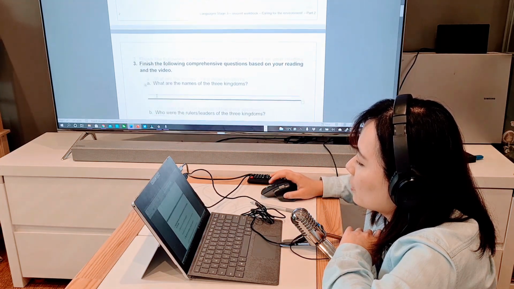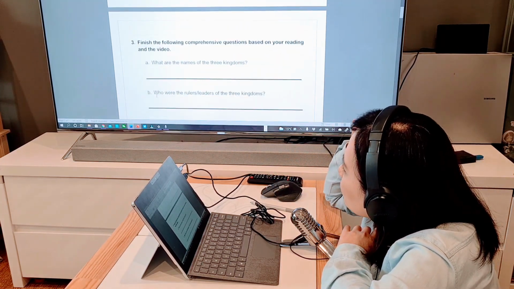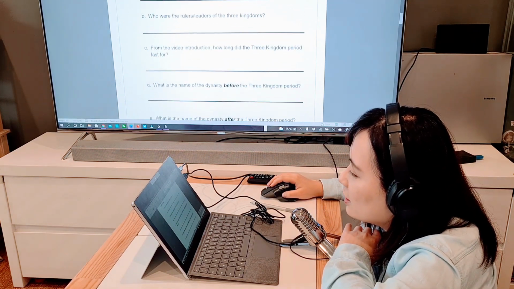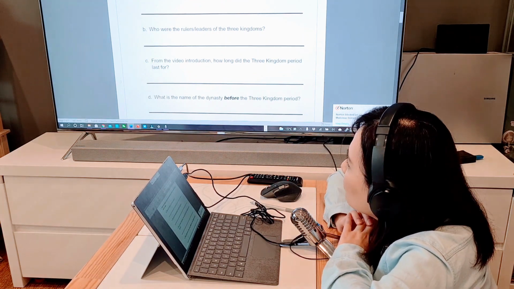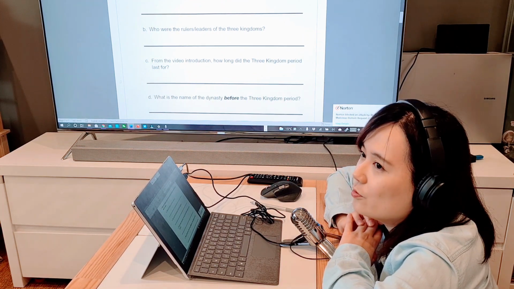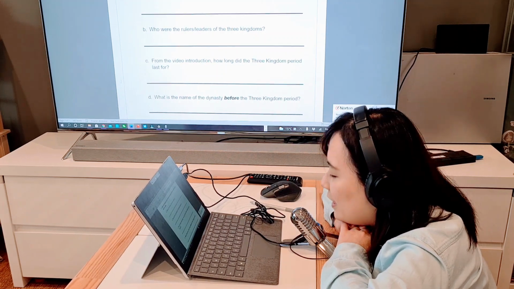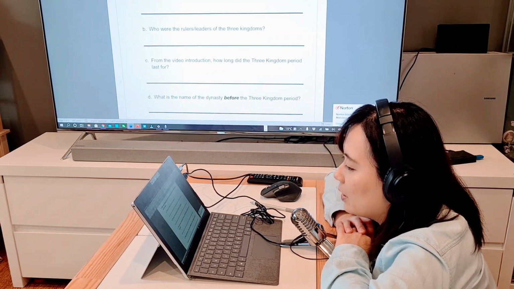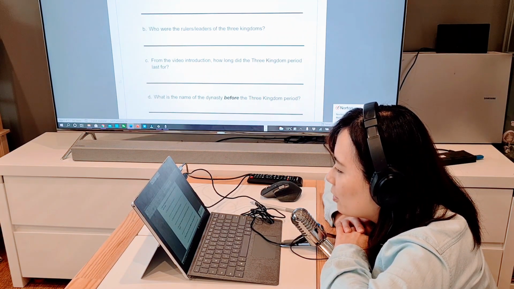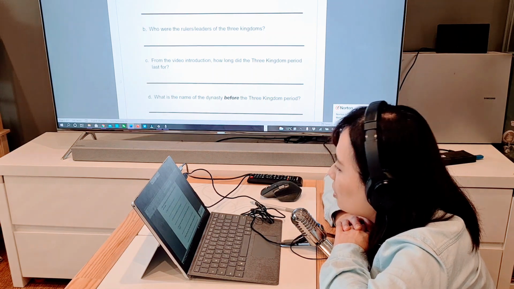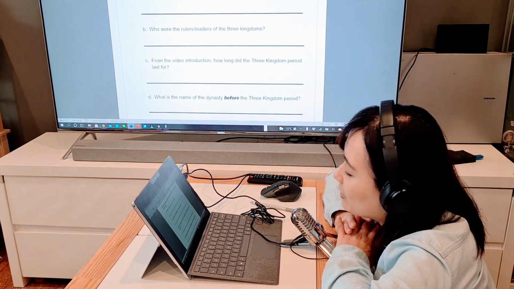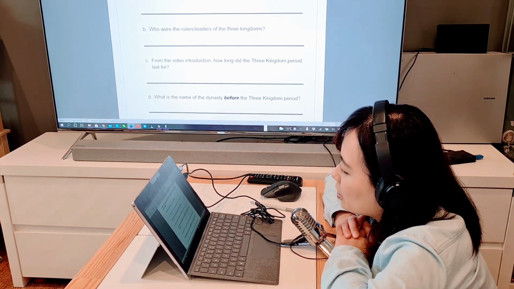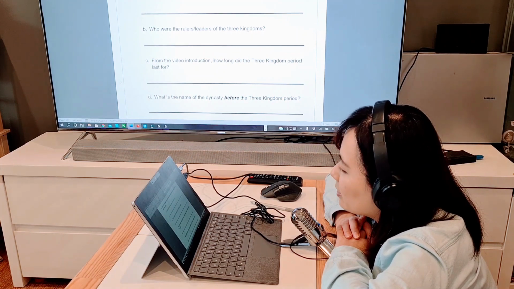Now we go down. So after the reading, you will need to finish the following comprehension questions based on the reading and the video. So there are these questions. The first one, what are the names of the Three Kingdoms? So write them down in Chinese or in Pinyin. If you use English, it's also okay. Who are the rulers or leaders of each of these Three Kingdoms? So you need to tell us who is the leader or family that ruled Shu Guo, Wu Guo, and Wei Guo. Then from the video instruction, how long did the Three Kingdoms period last?